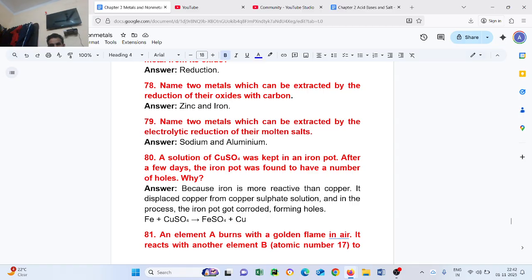It displaces copper from copper sulfate solution and in the process the iron pot got corroded, forming holes. Fe plus CuSO4 gives FeSO4 plus Cu.